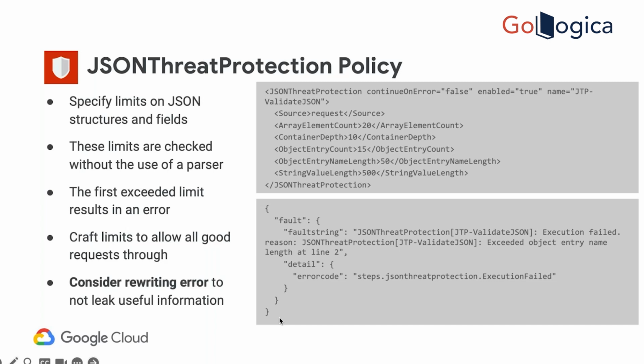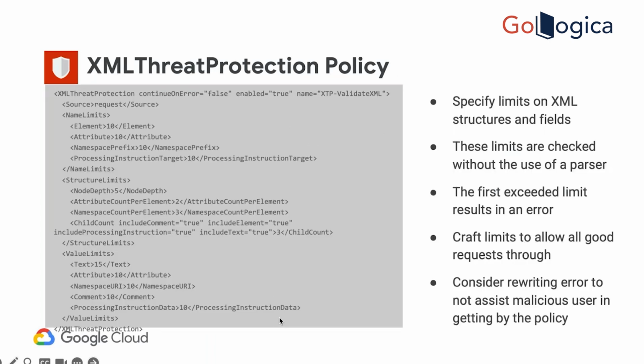Like JSON threat protection, XML also has a similar XML threat protection. Now XML structure is obviously different from JSON, correct? So for XML, the limits are defined in a different way. For example, you have a name limit section. In the name limit, you can define element name and attribute name. JSON doesn't have attributes and all those, correct? XML will have elements, attributes, namespaces. So namespace prefix limit, processing instruction target limit, those kinds of limits on the name.